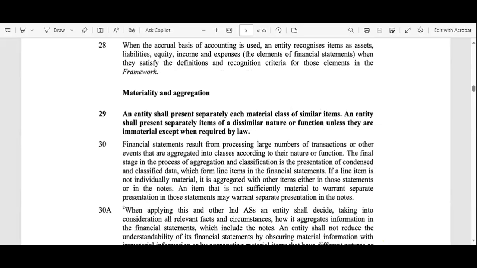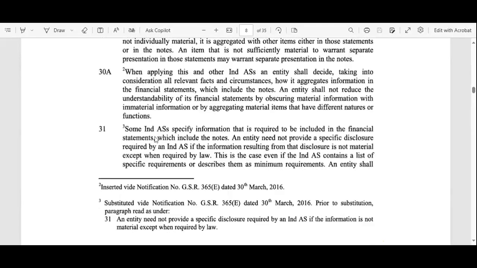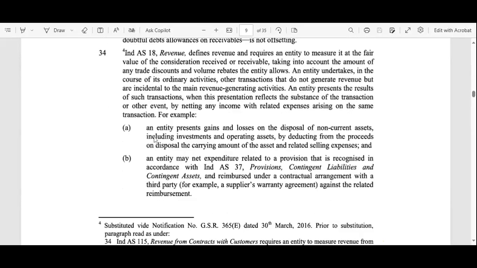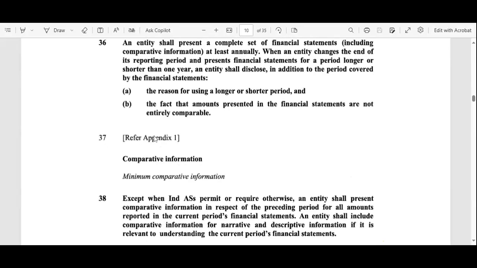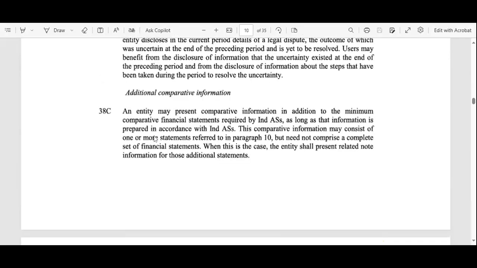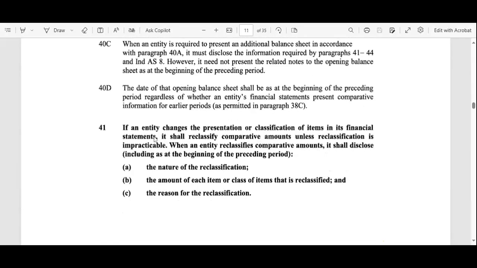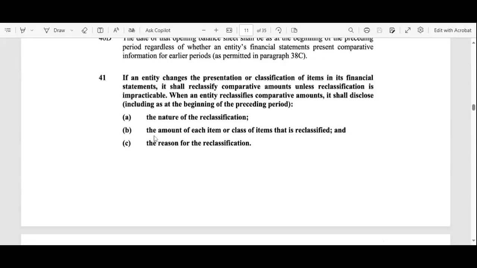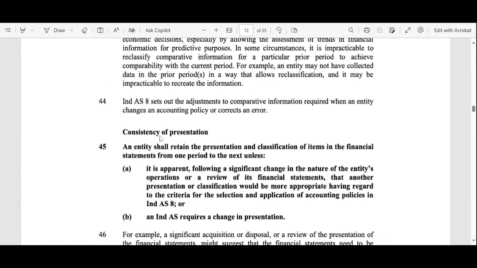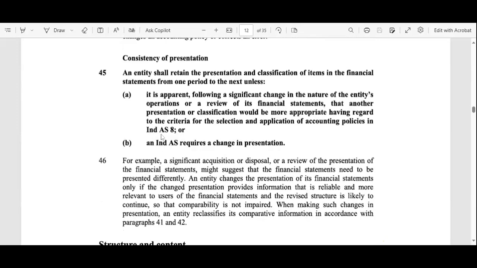Here, consistency of presentation. That means the format the company is using for the preparation of the financial statements should be consistent.